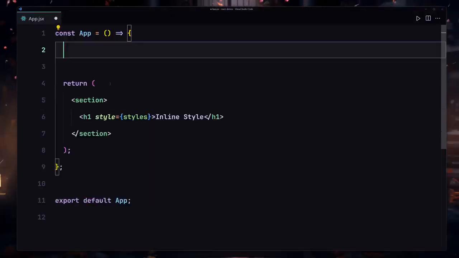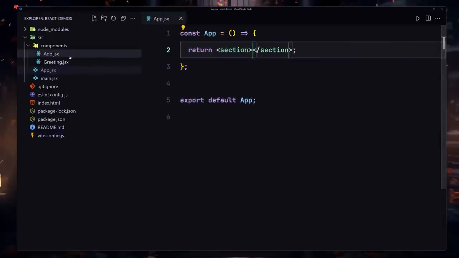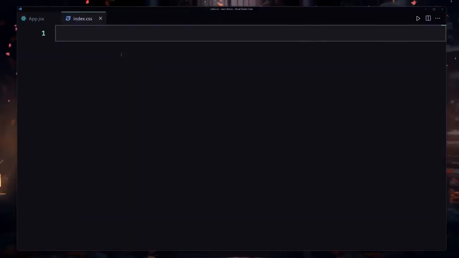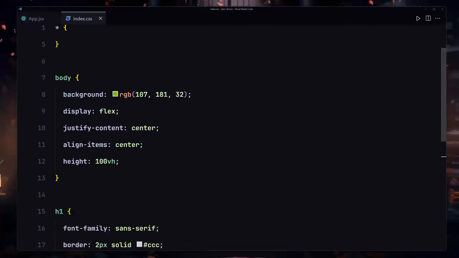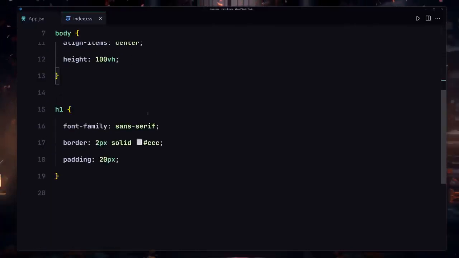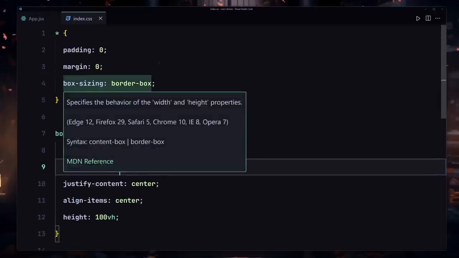So I'm going to remove all of that content from here, and also this h1. I'll save my file, and now I'm going to remove this component folder from here, and I'm going to create my file, which will be the index.css file. Okay, and now inside this index.css file, we're going to be placing all of our CSS, like body will be set to this color, and we are also providing display flex and all of that kind of stuff, which you've already learned in my CSS course.